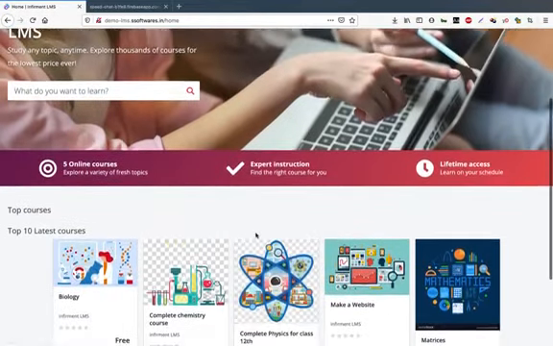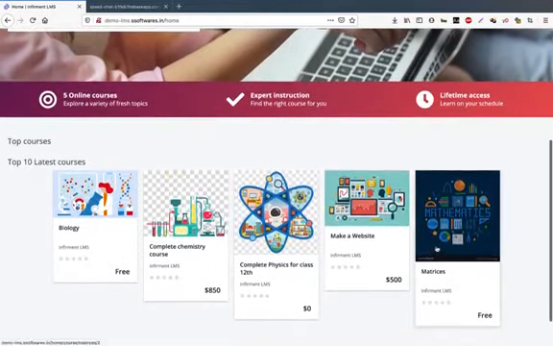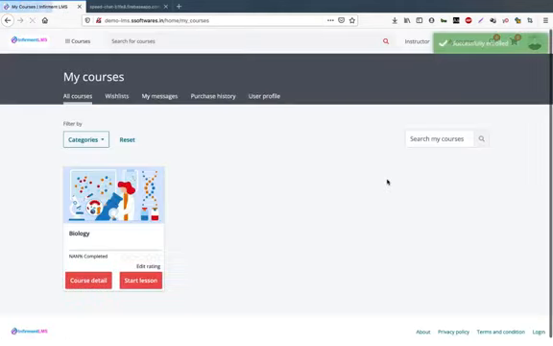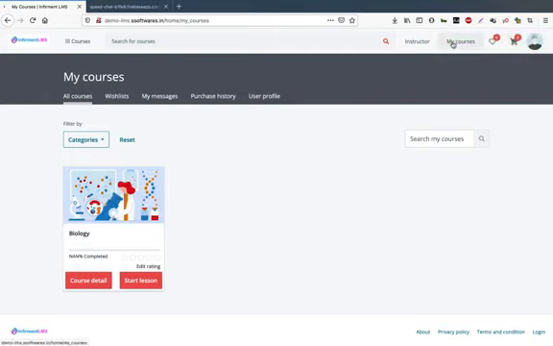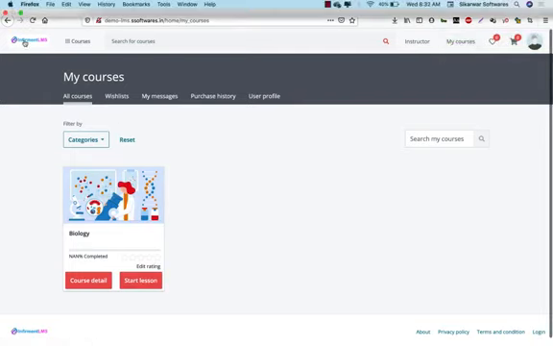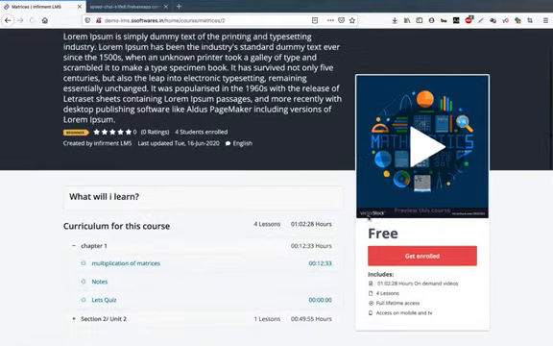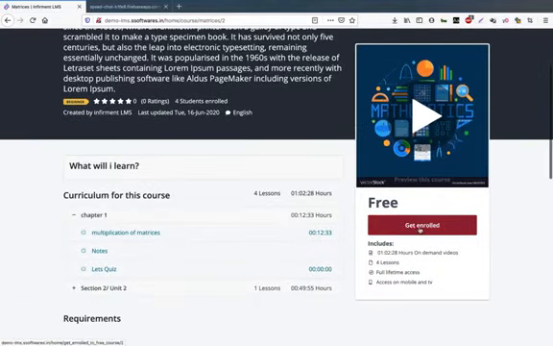When I need to study some course, suppose I need to study biology, I will click on biology and hit get enrolled. I will be enrolled in this course, and it will appear in my course section, which is here. So coming back to the home page, I also need to study matrices. I will click on matrices and click get enrolled.